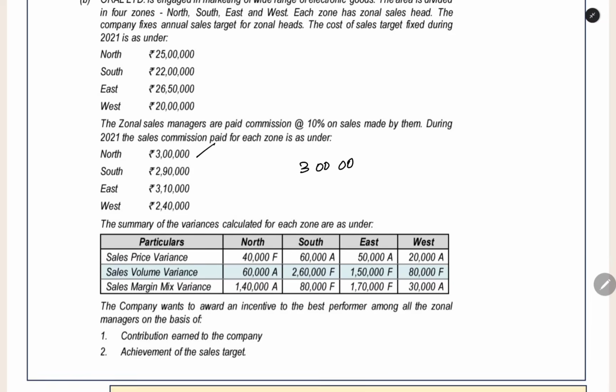So 3 lakh is 10% of sales. Now, sales is 100%. Now how can we find out the sales? 3 lakh is the commission.